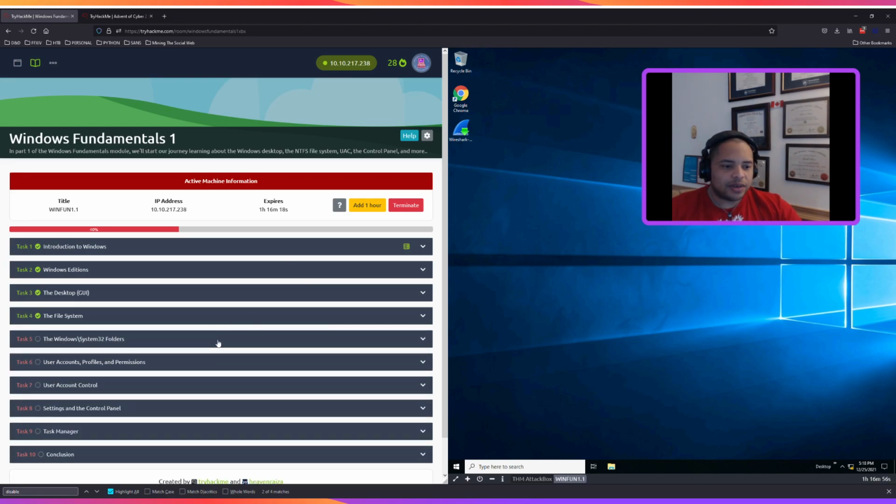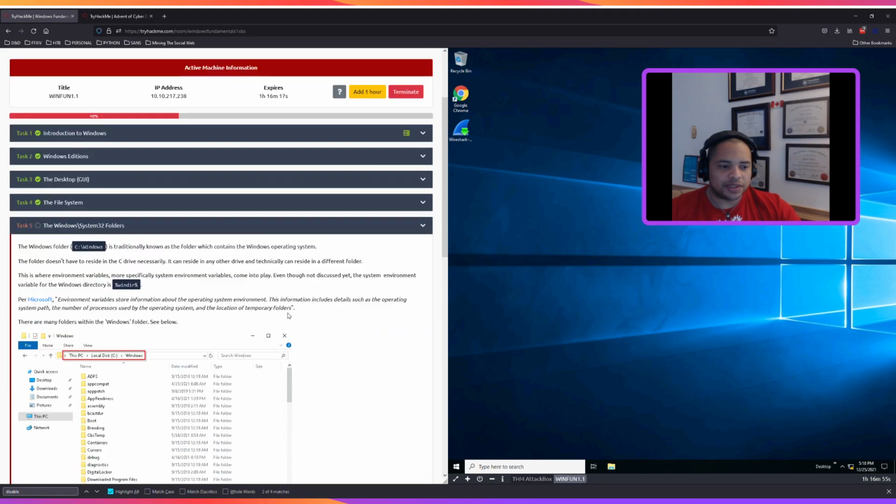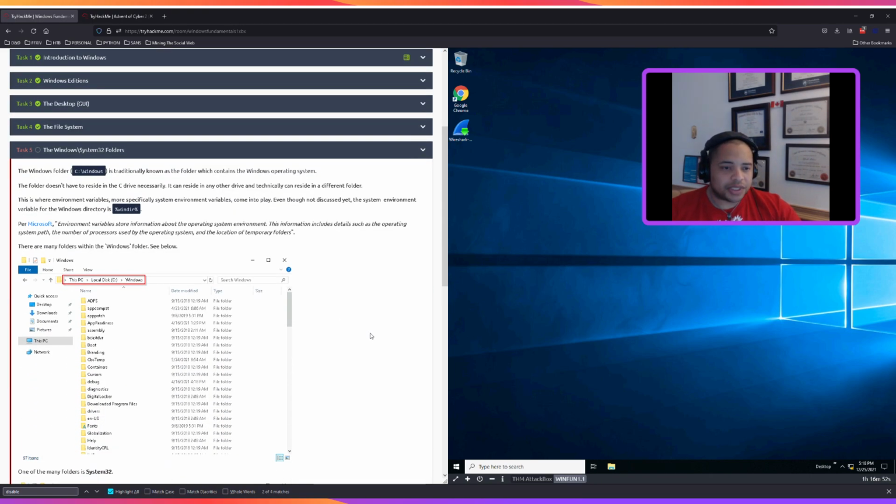All right, the Windows System32 folders. The Windows folder is traditionally known as the folder which contains the Windows operating system. The folder doesn't have to reside in the C drive necessarily. It can reside in another drive and technically can reside in a different folder. This is where environment variables, or more specifically, system environment variables, come into play. Even though not yet discussed, the system environment variable in the Windows directory is %windir%.